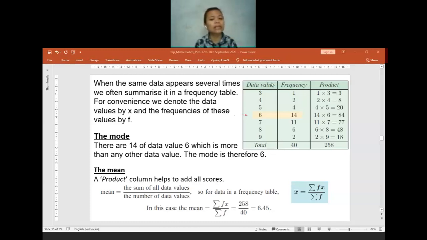If it is already given in the frequency table, it will be easier for you to find the mode, because the mode is the data which has the highest frequency. The one that has the highest frequency is this one, because 14 is the highest frequency, so it means the mode is 6.